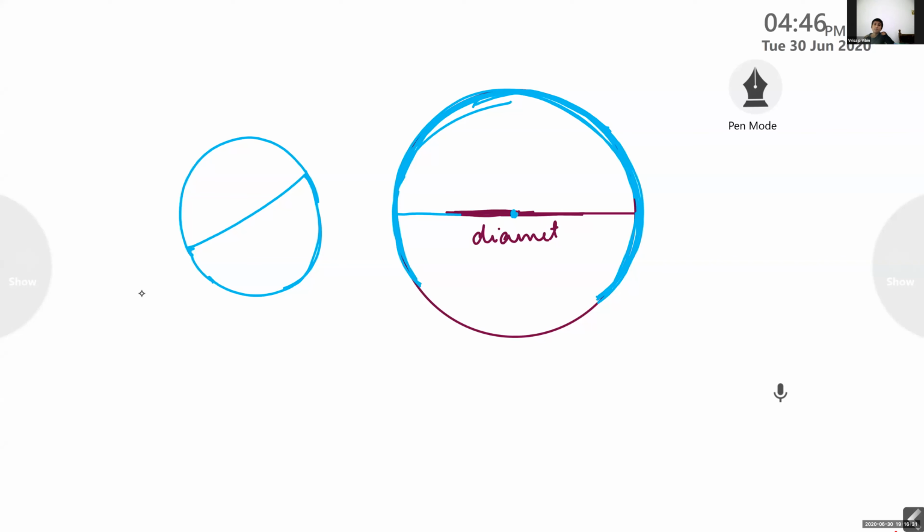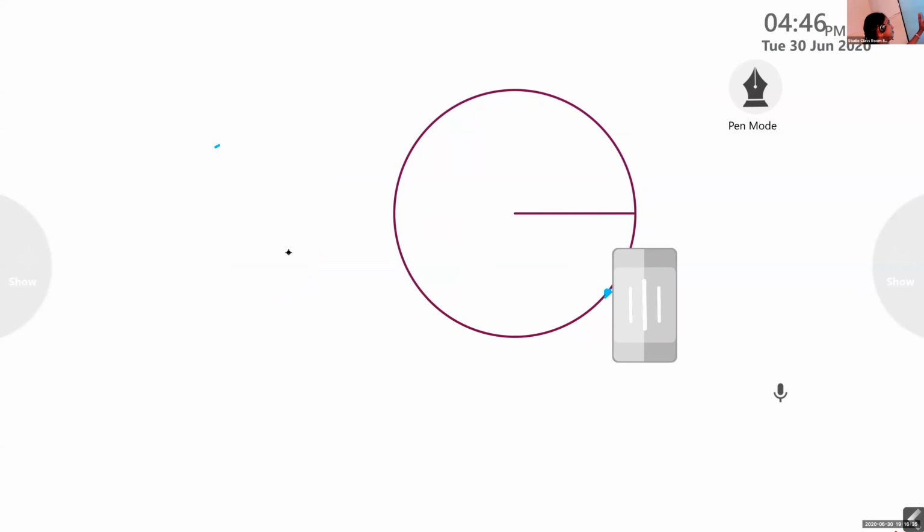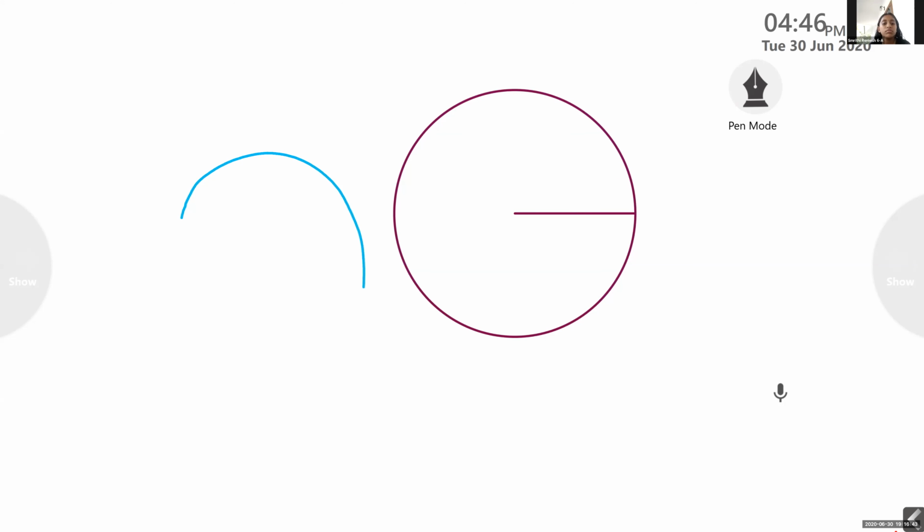I'll draw it again. See, we can draw many arcs. One small arc, I extended up to this. Now, it is more than semicircle, right? Yes, ma'am. It is a longer arc. It is more than semicircle.